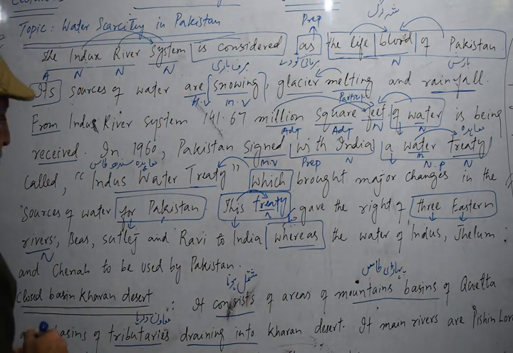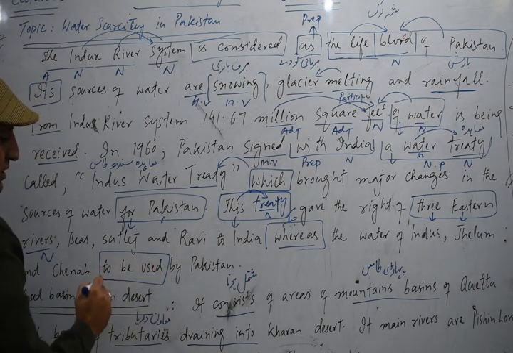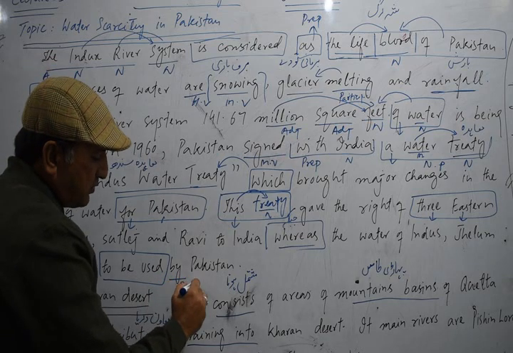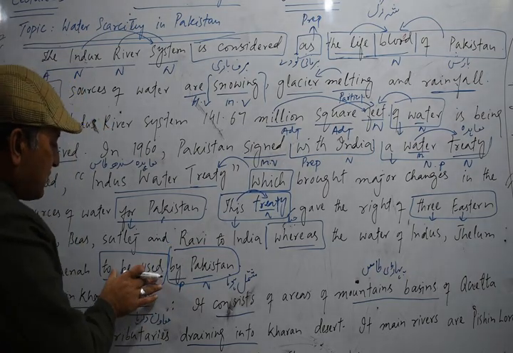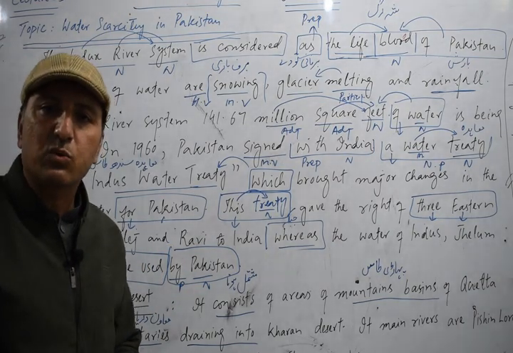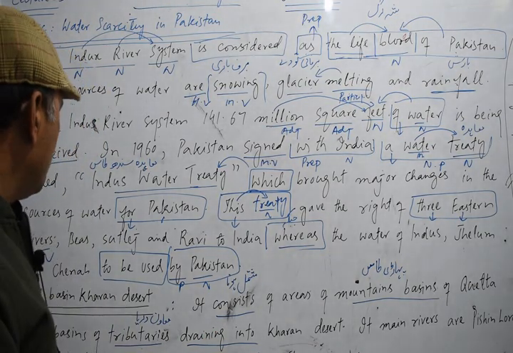Okay, the next word, to be used. Once again we have this structure. It is a passive structure. Now you see by Pakistan. So by is a preposition and Pakistan is a noun. This is a prepositional phrase, and this structure, to be used, is basically a passive structure, not an active structure. It is used in passive voice, to be used.